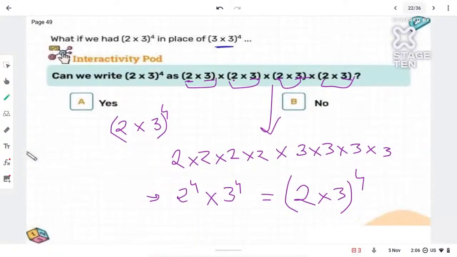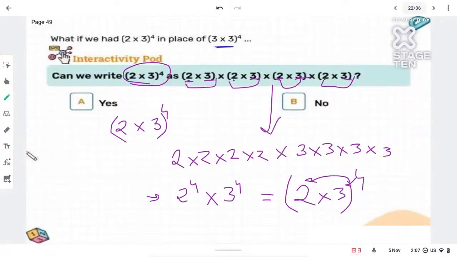Right? Increase the current value? No, it won't increase. No, Roshan, it won't increase. 6 powered 4? No, it's not 6 powered 4. Look over here, it's 2 into 3 whole raised to 4. So instead of that, a whole power 4, I can put 4 over here also, 4 over here also. It will give me the same answer. Okay, if you're telling 6 raised to 4, no, it's not that way.